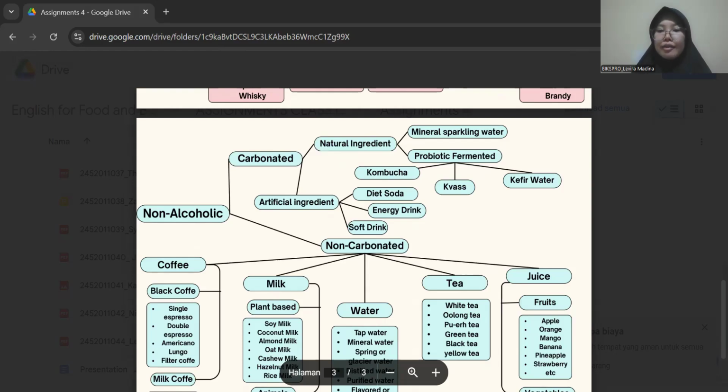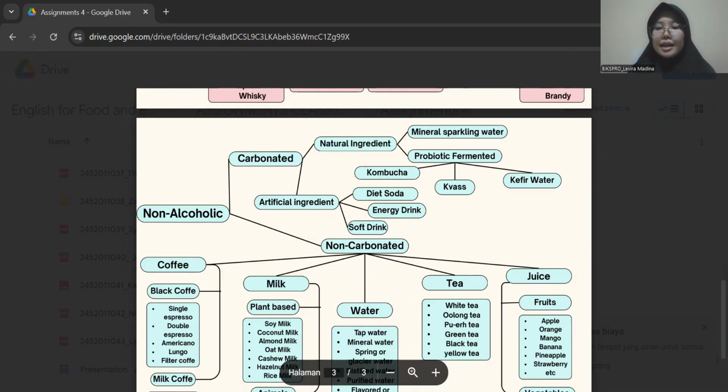And for the next is kvass. Kvass is a traditional fermented beverage made from rye bread, water, and sugar. It has a slightly sour, tangy taste and is mildly alcoholic, usually less than 1%. So it's not categorized as an alcoholic beverage because it's under the ABV threshold. Popular in Eastern Europe, it is often flavored with fruits, herbs, or spices, and is known for its refreshing qualities and potential probiotic benefits.